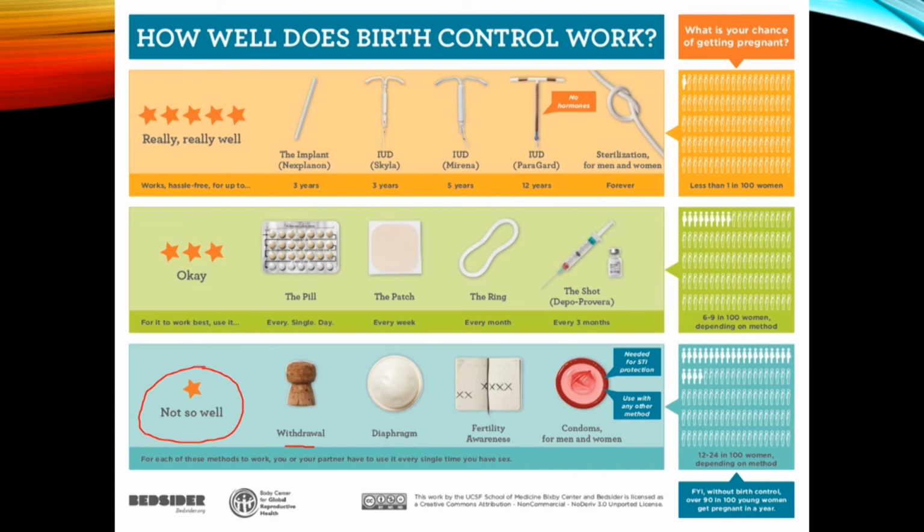Another method as well is what they've classified here as fertility awareness. Basically, the rhythm technique where the couple don't have sex when they think the egg cell is in the fallopian tube. So round about a few days before and a few days after they reckon ovulation takes place, they might avoid having sex at those times. Again, not a very successful technique. There's different reasons why that might not work. It might be the lady's not regular, maybe she's been put under stress, and therefore it might not work as it should.